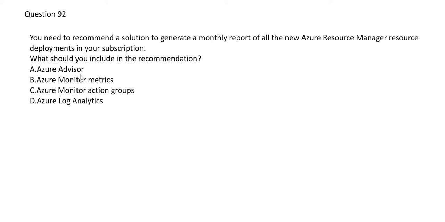Like we see option A, Advisor. So this gives you security recommendations to improve the security posture of your organization. For example, it would give you a recommendation that for people accessing these apps from countries outside USA, you should enable MFA. Just a hypothetical example. So such recommendations will come from Advisor. It is not useful for this purpose.